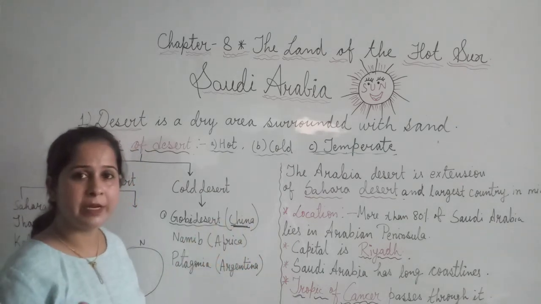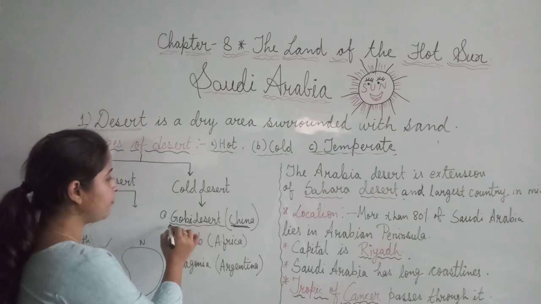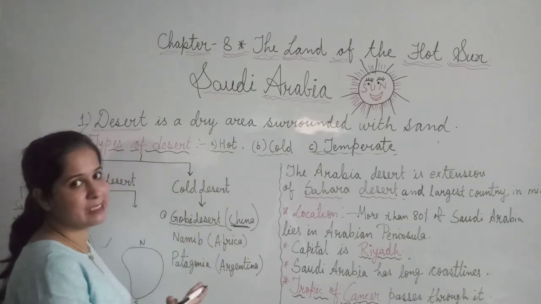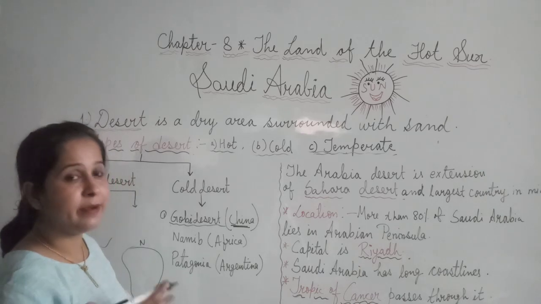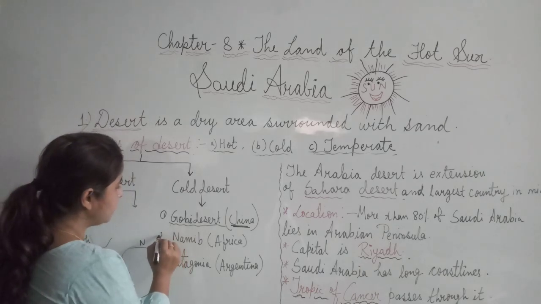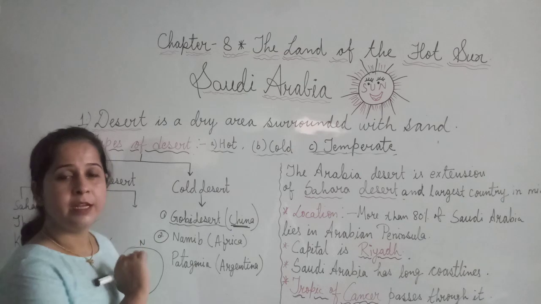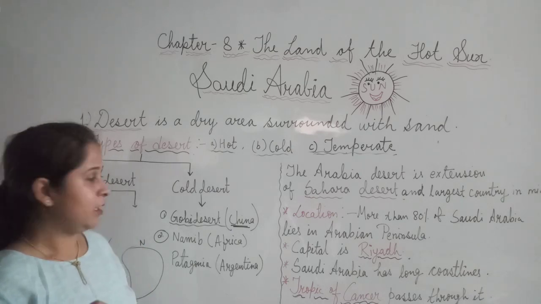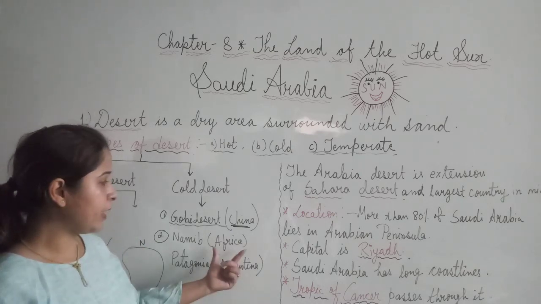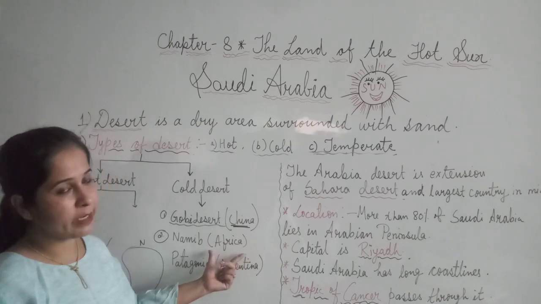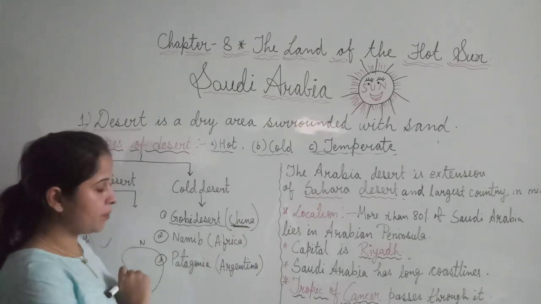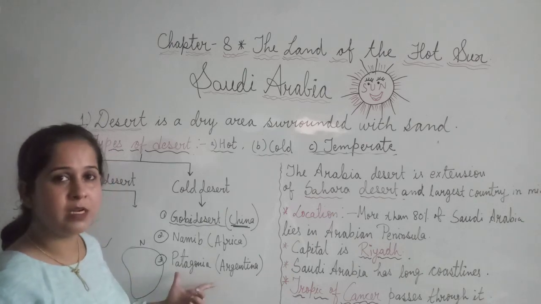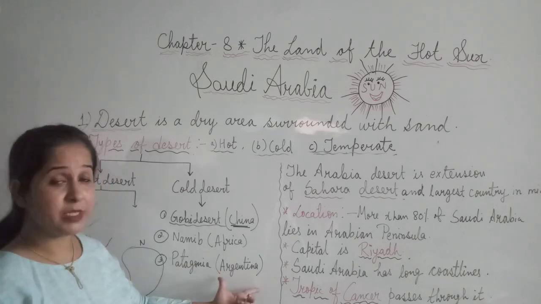China is one of the neighboring countries of India, where we find which desert? Gobi Desert. And what kind of desert is it? It is a cold desert. Second is Namib. Yes, Namib is the name of a desert which is located in Africa. It is cold in nature. And third is Patagonia. Patagonia is a cold desert which is located in Argentina.